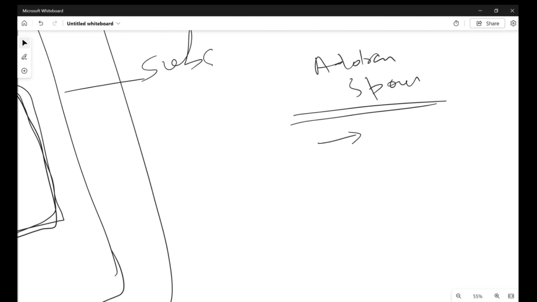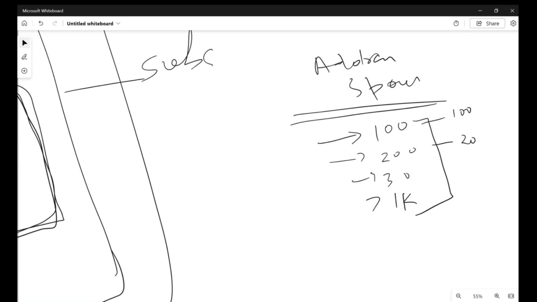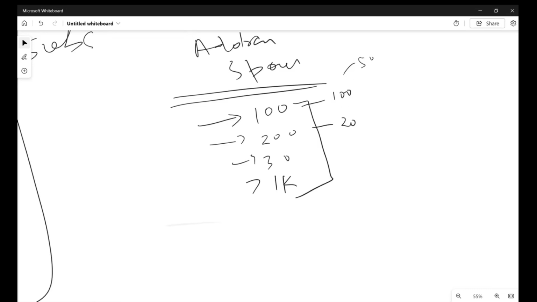Let's say you're going to deploy 100 VMs, or 200, 300 or 1000. Then you need the IP addresses accordingly. If you want to deploy 100 VMs, then you need 100 IPs. For 200, you need 200 IPs. You cannot say, I will deploy 100 VMs but I will have only 50 IPs. That is not possible, because each VM requires an individual unique IP address in order to communicate inside and outside.